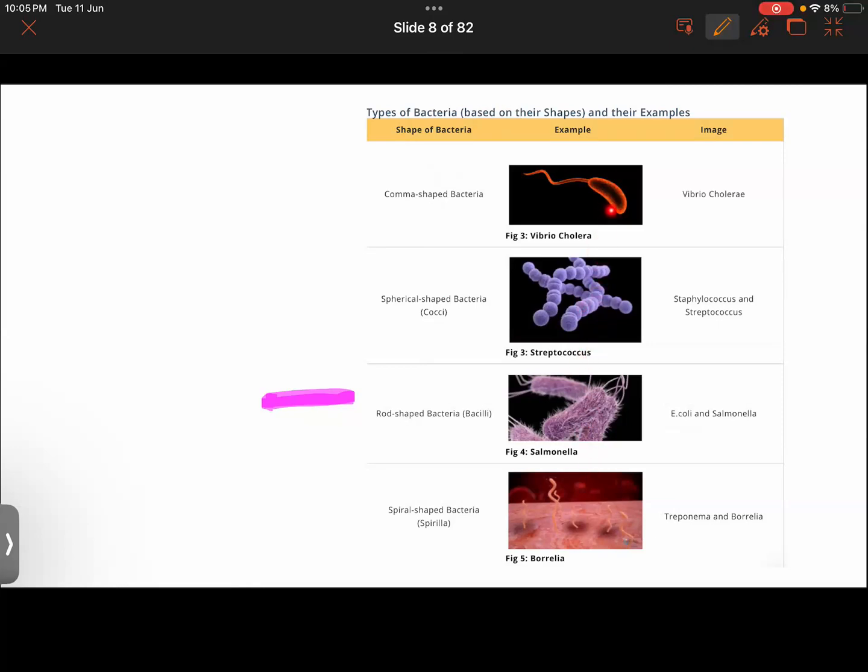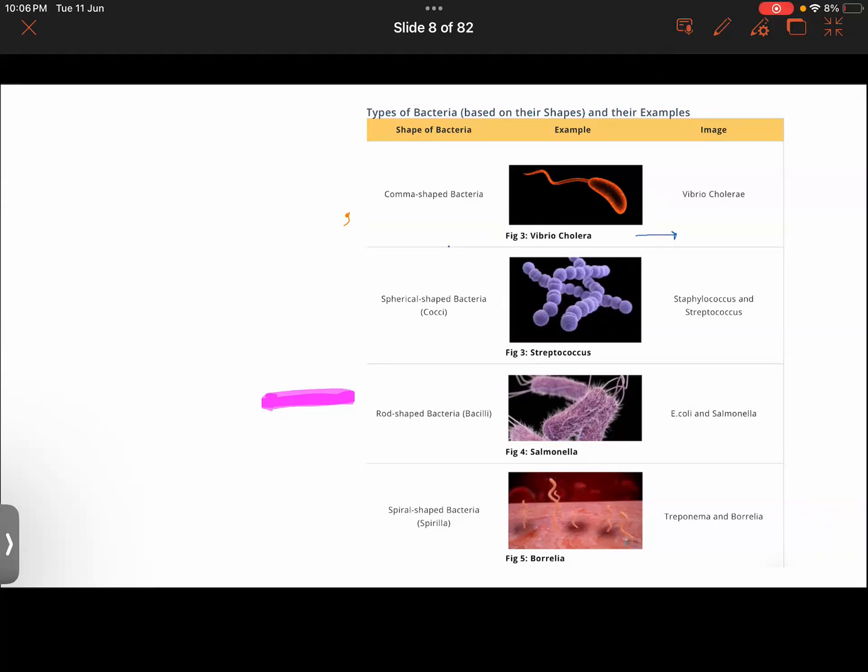The first bacteria, this one, has a shape resembling a comma. It kind of looks like this. So that is a comma-shaped bacteria. One such example is Vibrio cholerae. Later on, while learning about harmful bacteria, you will get to know that this Vibrio cholerae will cause a disease called cholera.